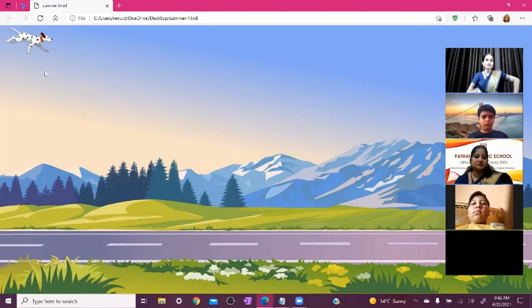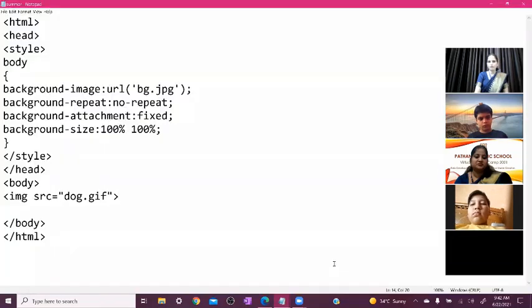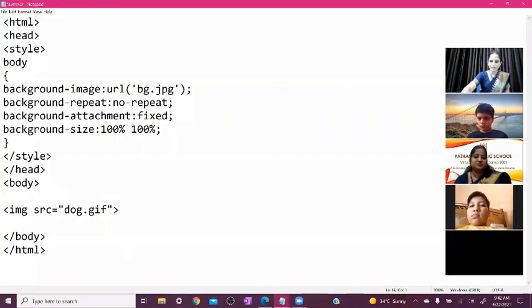We just need to write the BR tag here. Again open your notepad. After this body, we need to add BR. BR is an empty tag, so there is no need to close the BR tag. You can write BR nine to ten times. So we write BR two or three times, then we copy it and paste it. We have written the BR tag three times.